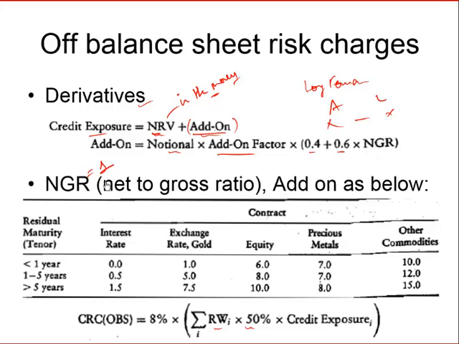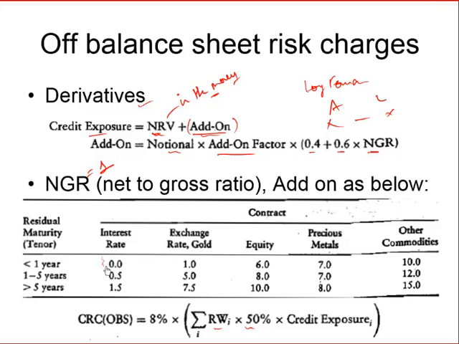If there is some netting and there is some risk benefit from that angle, then the net to gross ratio will be given to you, and this number will be less than 1 if there is some netting benefit, and you can input that number in the add-on calculation. So the add-on factor accounts for the volatility of the various items and derivatives.